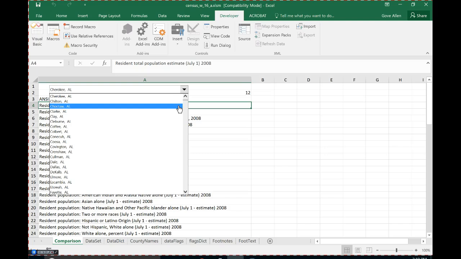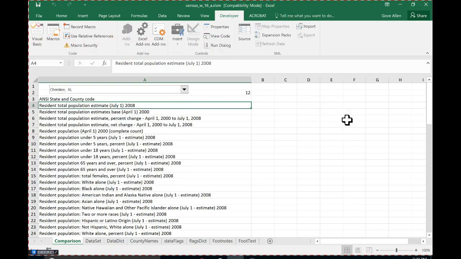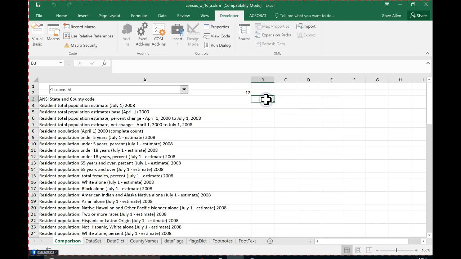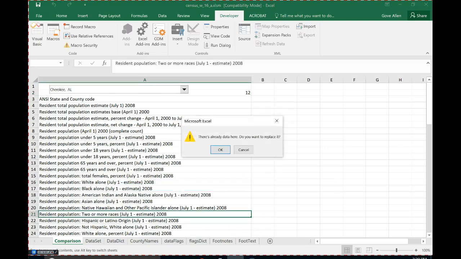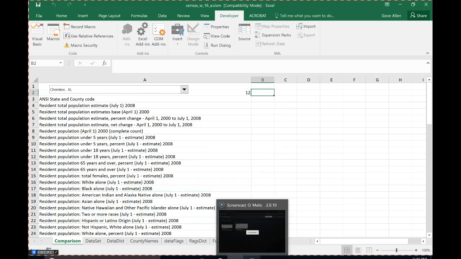Type it out where? Where should we put it? Yeah, that's what we're going to do. Now here, folks, where we're headed is we're going to put the data for the selected county right next to the labels here. So I'm going to put data right down through here. So I'll have this list of values right down through here. So why don't we go ahead and put the state that we're in here and the county that we're in right here. And then we'll have the values for all of that right below.